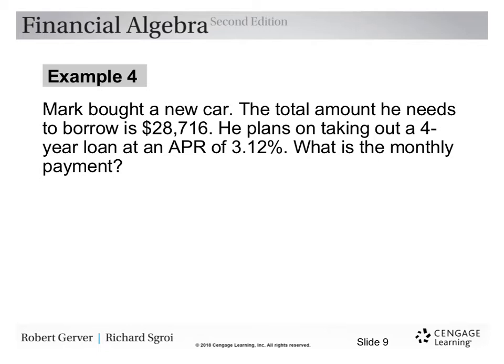So now let's look at a car loan. Mark bought a new car. The total amount he needs to borrow is $28,716. He plans on taking out a 4-year loan at an APR of 3.12%. What is the monthly payment?